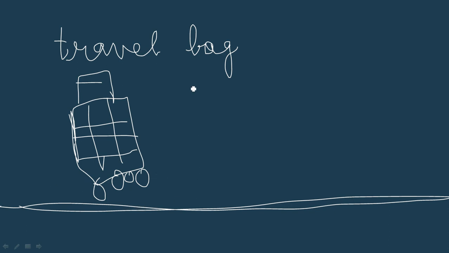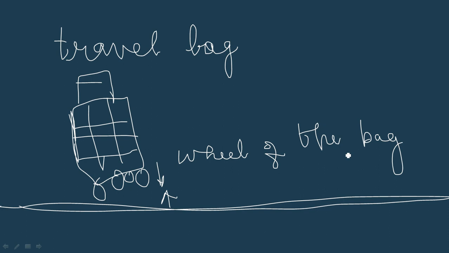So this force of friction always acts between the wheel of the travel bag and the surface of the ground. The full bag does not express or feel the force of friction. It always acts on the wheel and the ground, and that's why rolling friction.